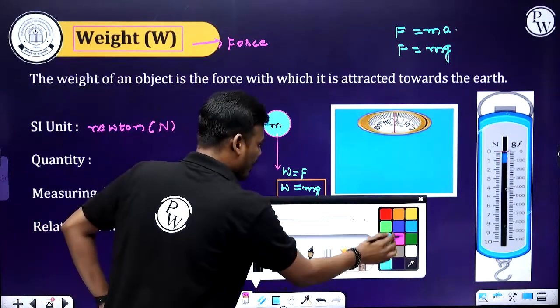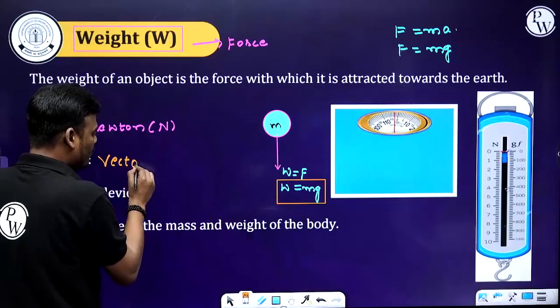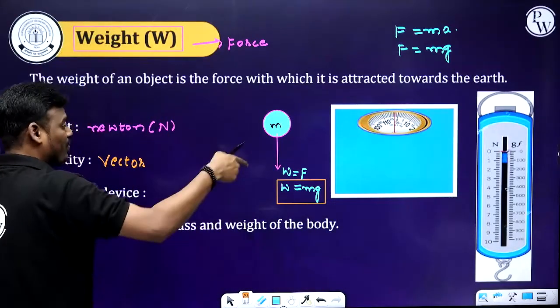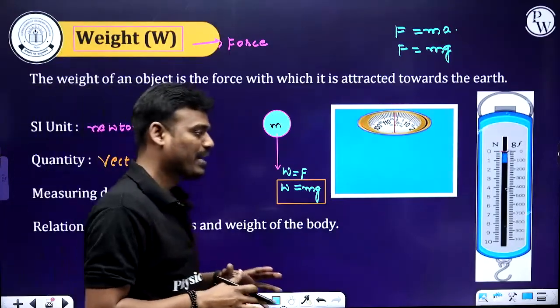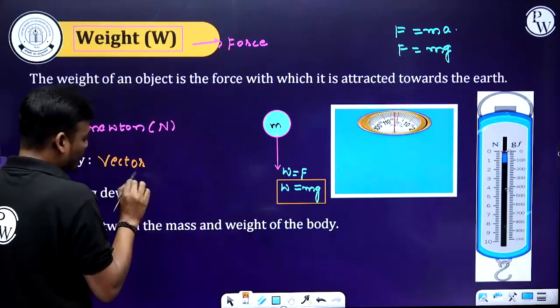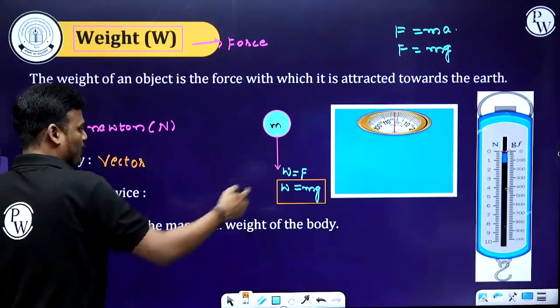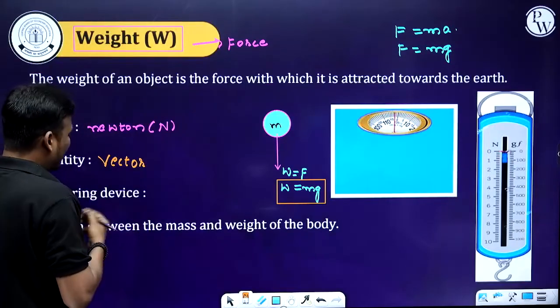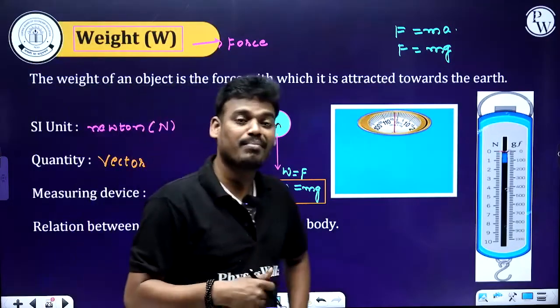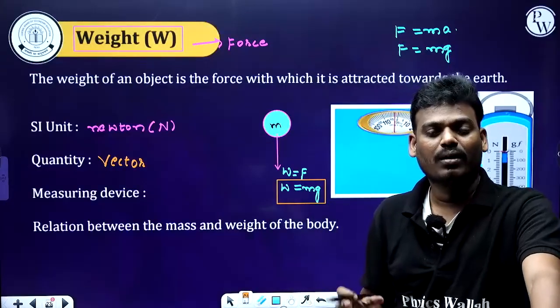And it is a vector quantity because it is always acting towards the center of Earth, or the center of the planet. As we are talking about Earth, here I am talking about the center of Earth. Vector quantity because it is always directed towards the center of Earth. Now, the measuring device: weight is measured by a weighing machine or a spring balance.